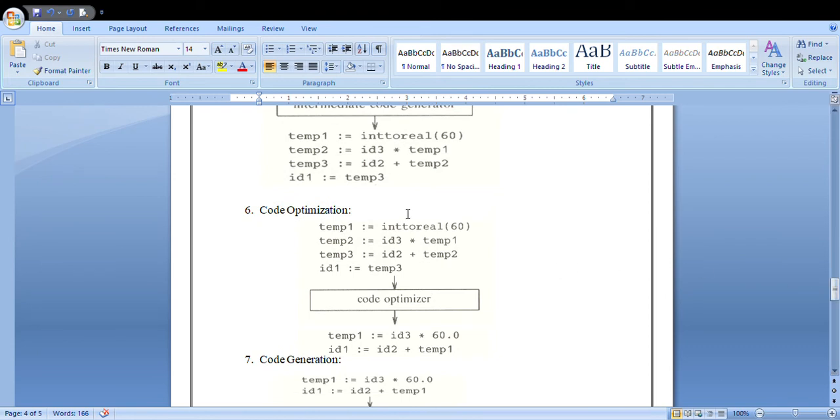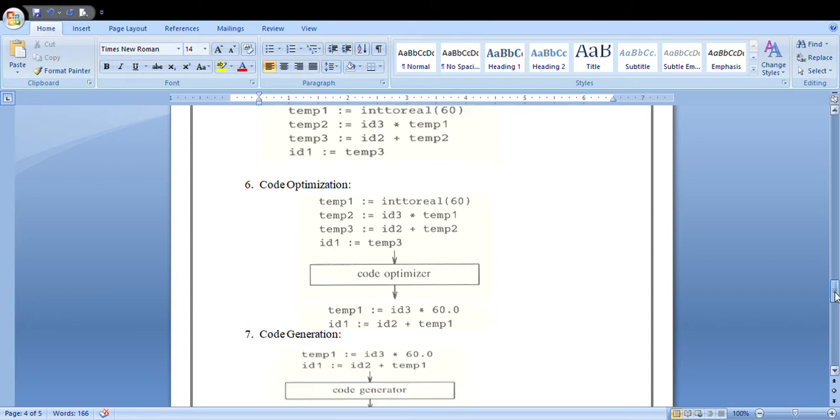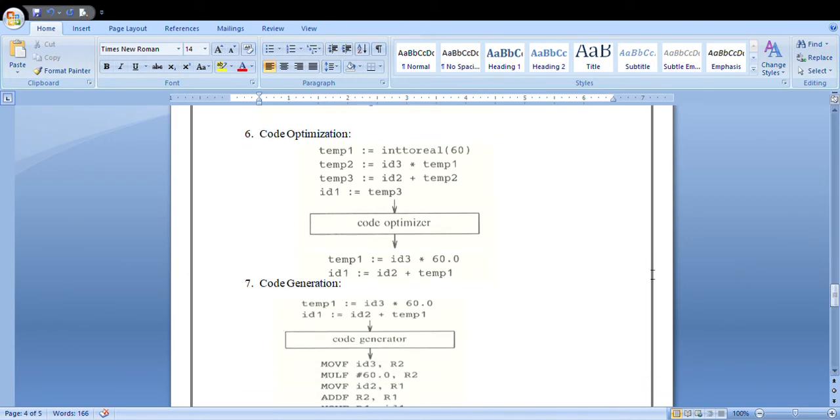And the next phase is code optimization. Your code optimization phase is not mandatory in each and every source program; it is an optional phase. If you want to minimize the number of instructions, then you can make use of this code optimization. Otherwise, it is up to the user or the developer. In code optimization, whatever you had in the previous intermediate code generator, where you took different temporary variables for each and every expression,